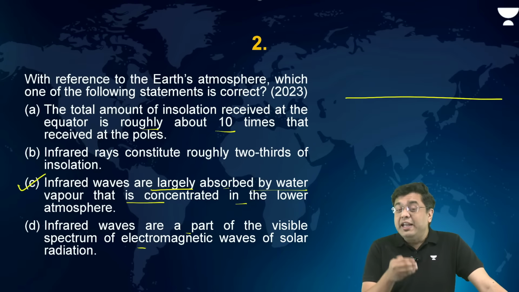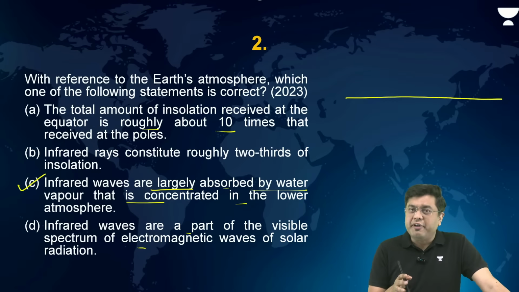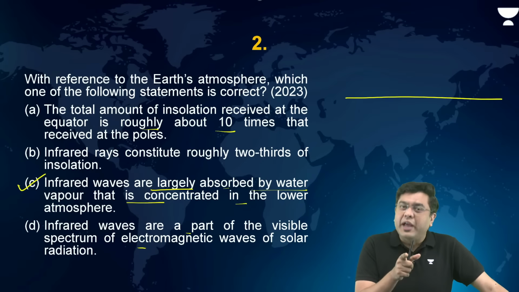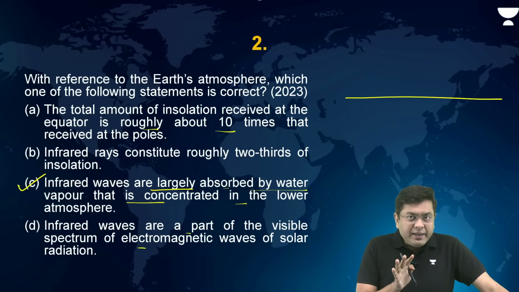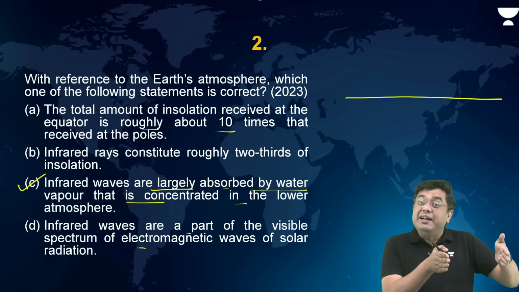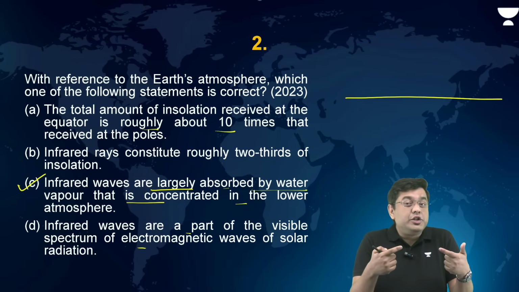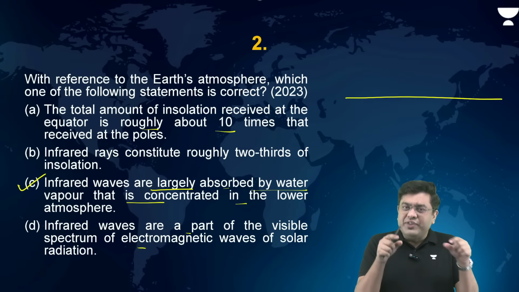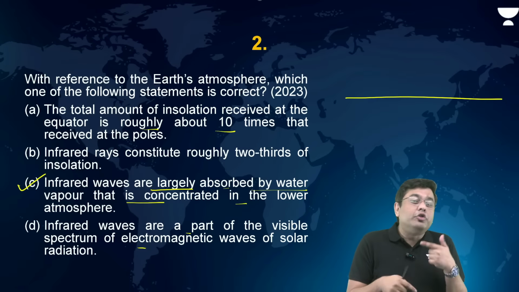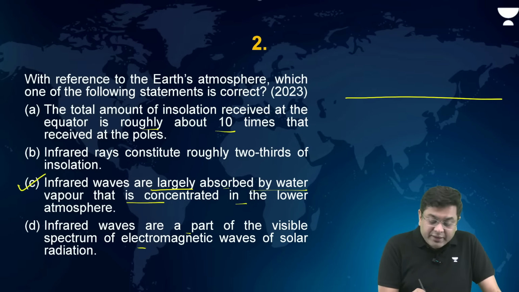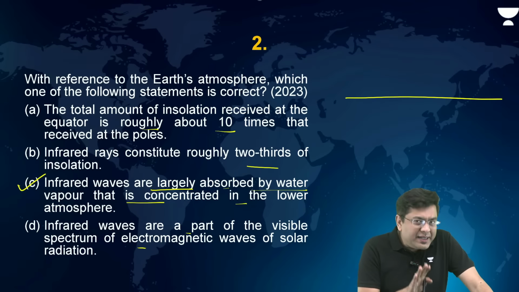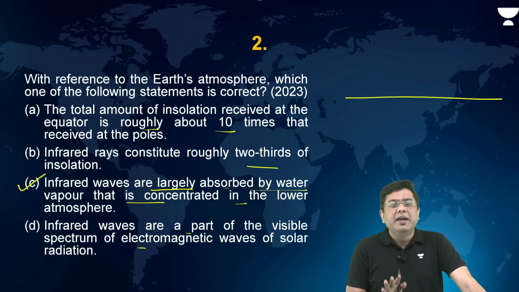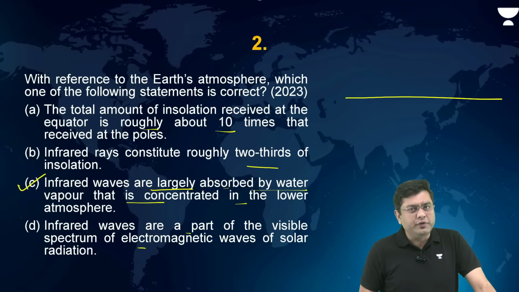Please understand, as we will take a look at the other questions as well, you will come across the fact that many of the times UPSC likes to throw data, pointers, names at you just to confuse you, right? Because you know the basic fact that the region of the lower latitude is a region of heat surplus, insolation surplus. Higher latitude, the region of the poles, is the region of heat deficit. So that is why this 10 times can play with your mind. This 2/3 can play with your mind. But understand that where the concept lies, that is the correct answer. So always take a look at the detailed understanding of each of these options.